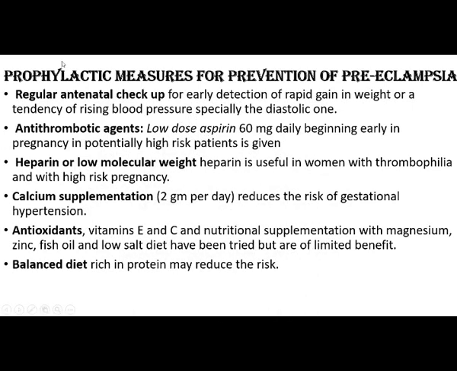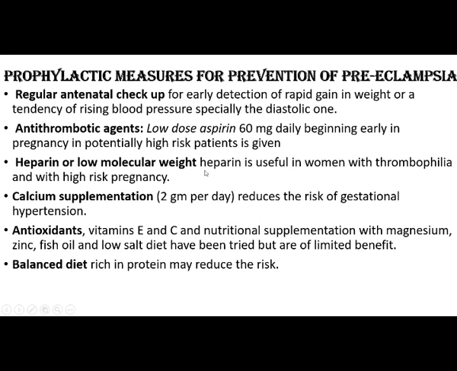Next, prophylactic measures for prevention of preeclampsia. Regular antenatal checkups should be done for early detection of rapid gain in weight or a tendency of rising blood pressure, especially the diastolic. Antithrombotic agents: low dose aspirin 60 mg daily, beginning early in pregnancy in potentially high risk patients.